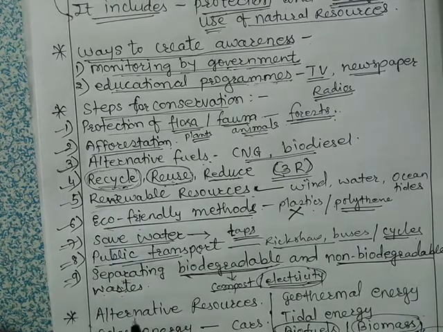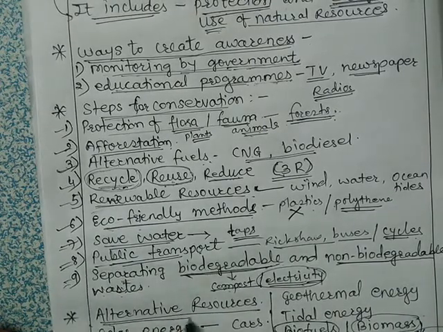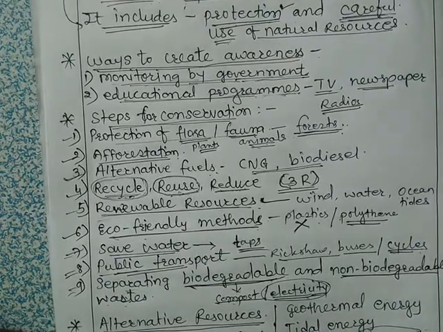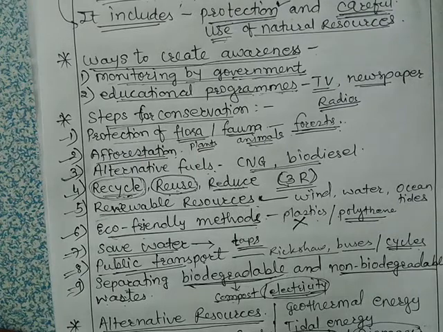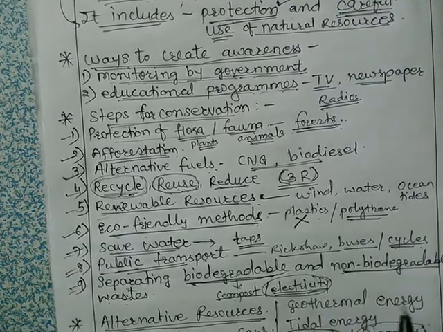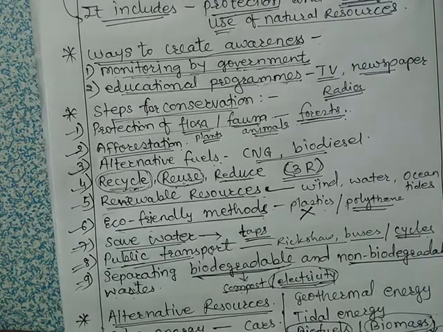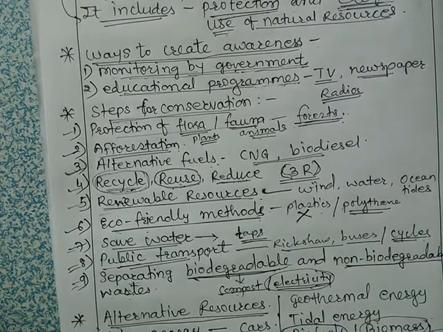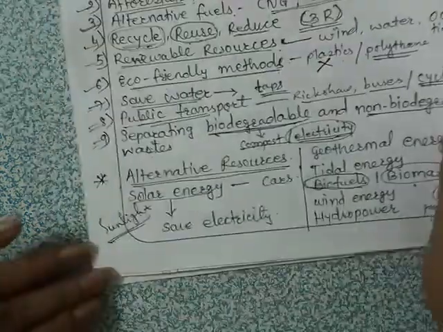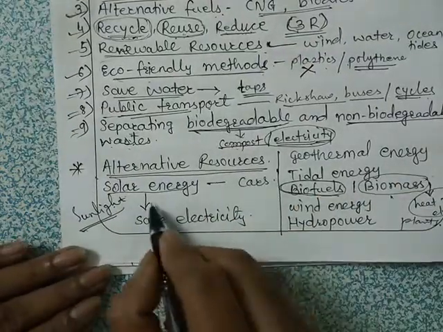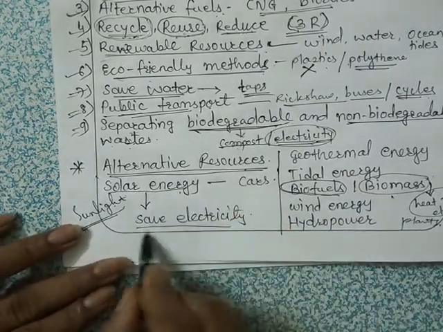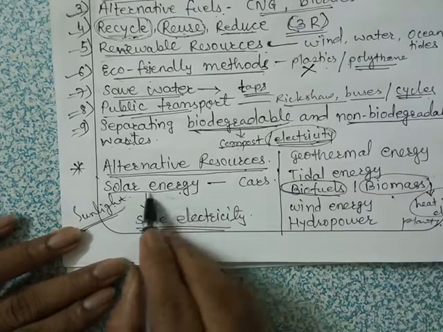Okay. Then what are alternative resources? Alternative resources are the natural resources, but they are used in place of non-renewable resources. So solar energy, or we can say sunlight, use of sunlight. Sunlight is the most important alternative resource that we can save electricity with the help of using solar energy.